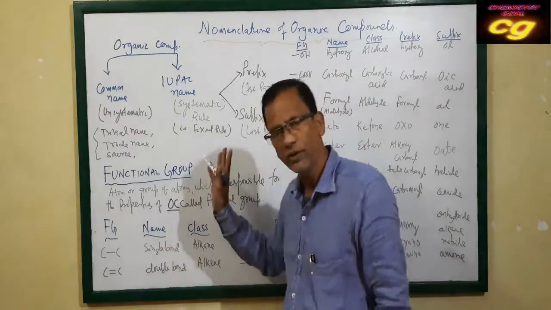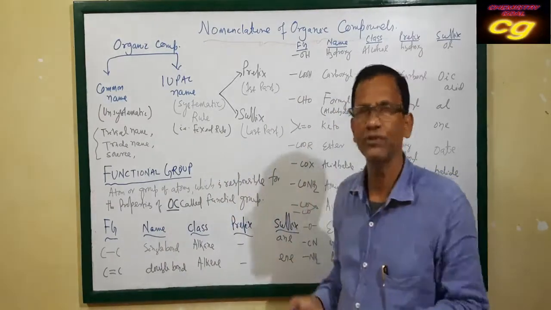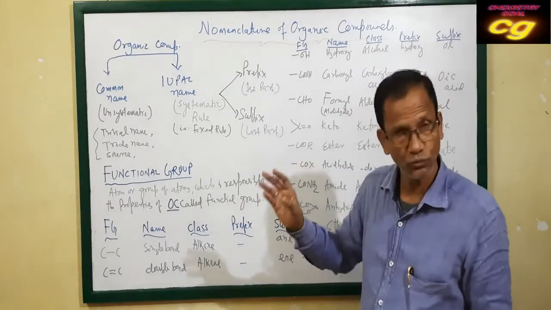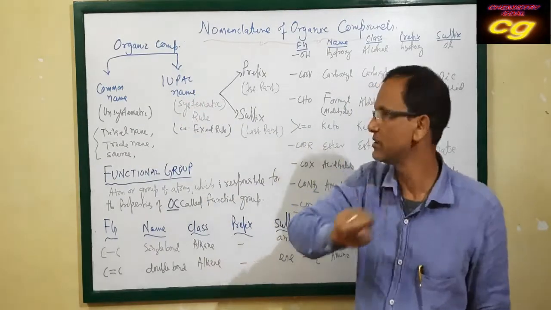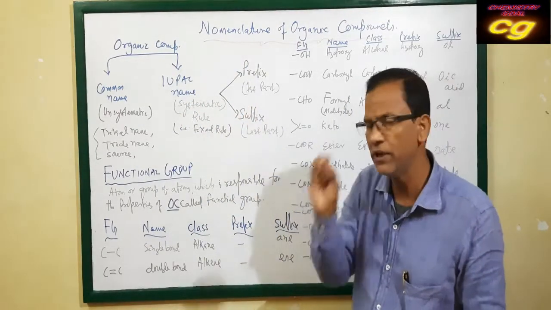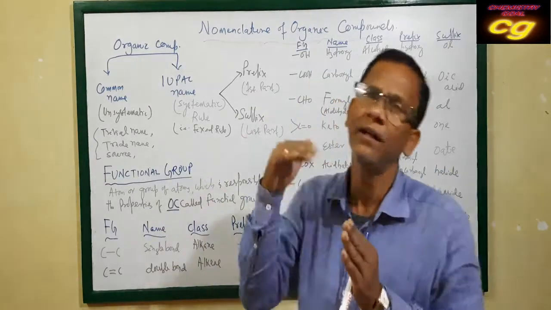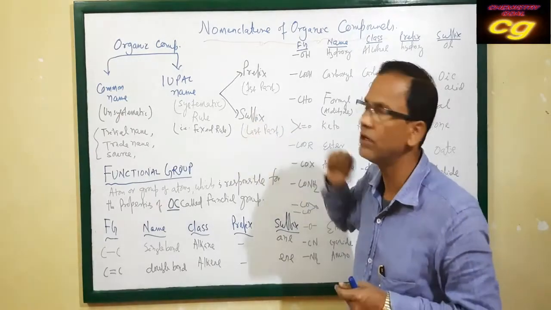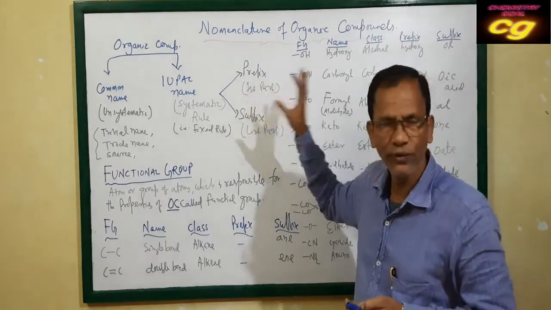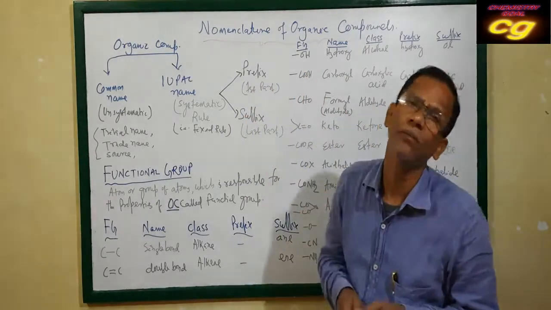So what are the functional groups, and what are their names? That is nomenclature. Generally in IUPAC nomenclature, the name has two parts: prefix and suffix. In every name, there is a first part and a last part. The first part is called the prefix, and the last part of the name is called the suffix. The prefix mainly indicates the number of carbon atoms.